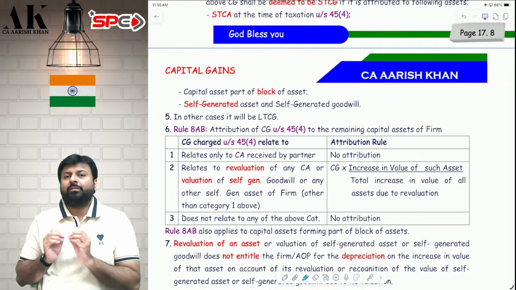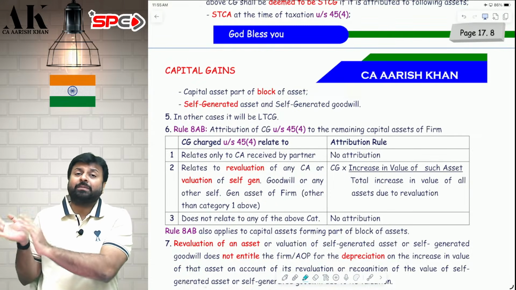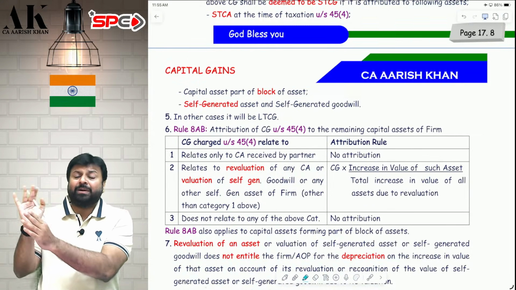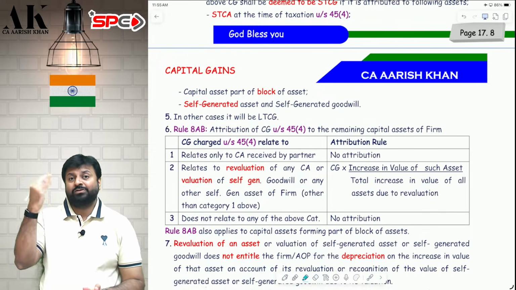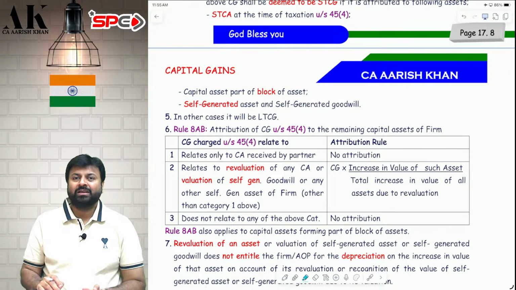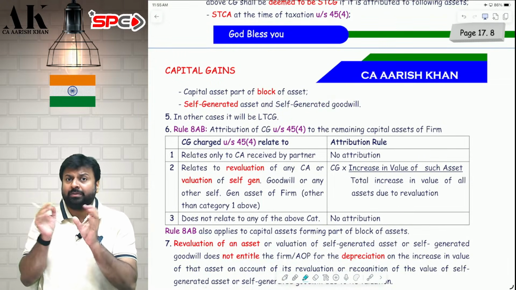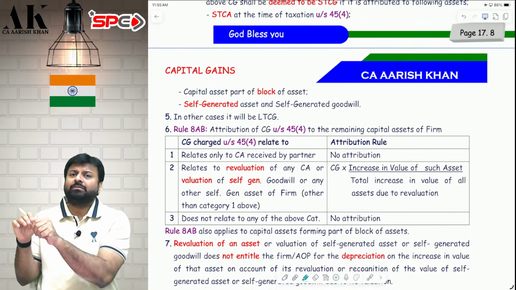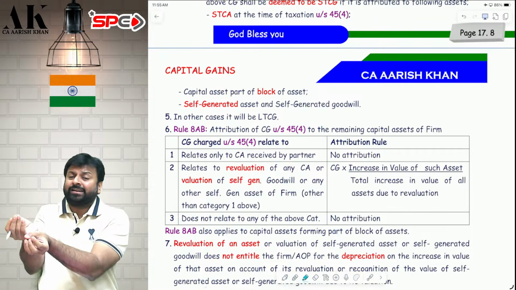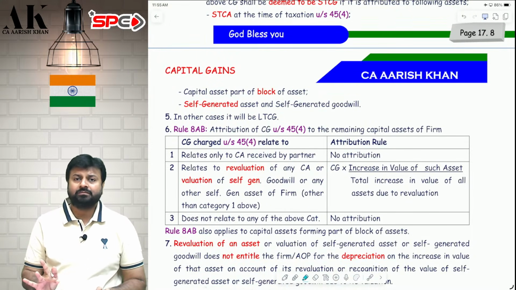What is the use of attributing to the remaining land? The use is that whenever those remaining land will be sold by the partnership firm, at that time they will reduce it from their full value of consideration. In future, they will get the tax benefit. So whatever is the amount of capital gains charged under 45(4), you have to attribute to the remaining assets of the firm, and the remaining assets will use that as a reduction from FVC in future. I hope it is clear to all of you.